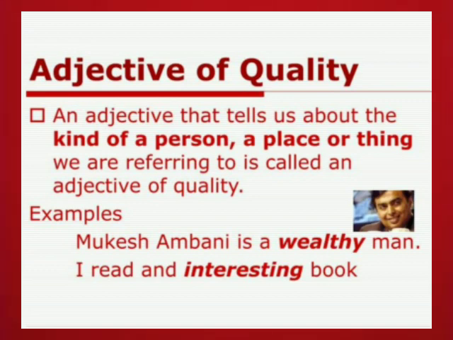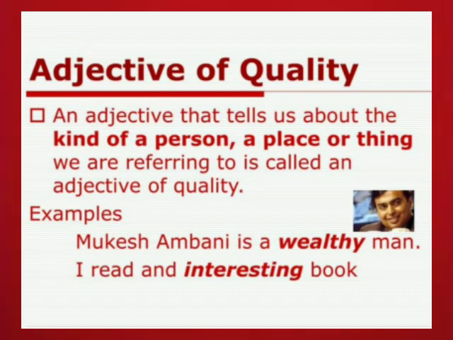Wealthy man. What kind of man? Wealthy man. Understood? So the word wealthy describes the noun, the word wealthy is the quality of Mukesh Ambani. That's why the word wealthy, you can see, is in bold letters. This is the adjective of quality.